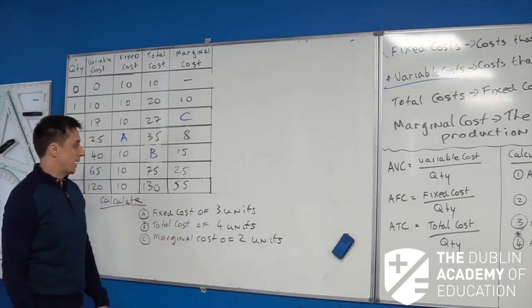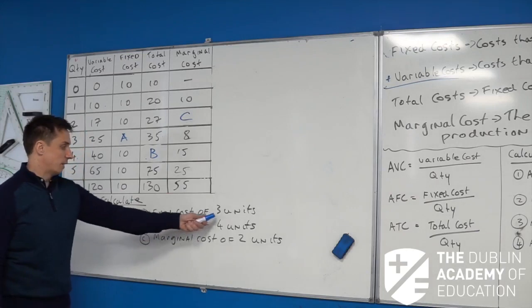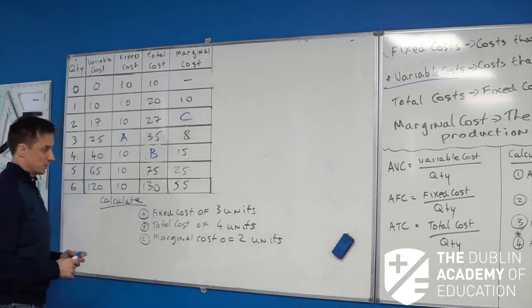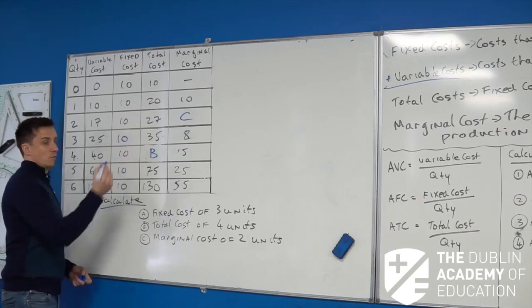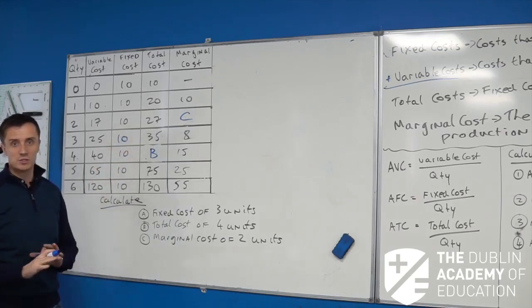Alright, welcome back. We'll go through them here. So the first one there, very, very straightforward one. What's the fixed cost of 3 units? Well, it stays the same no matter what. So our fixed cost of 3 units, of course, is going to be 10 euro. Fixed costs don't change no matter what.